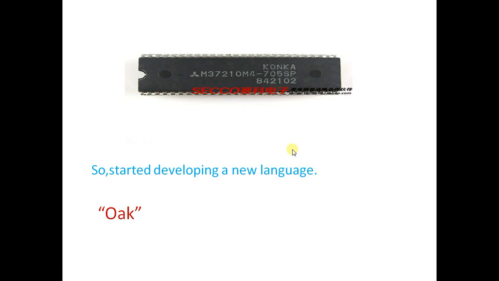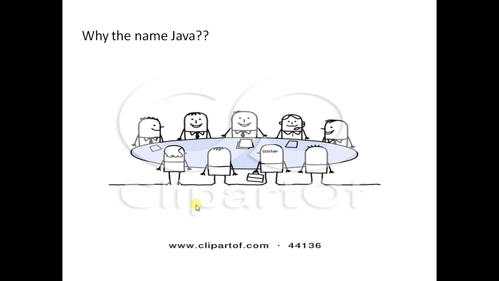But unfortunately, the name Oak was registered by some other company. So he started thinking about which name he should give to the language he had developed. In this scenario, James Gosling and his team went to a restaurant.